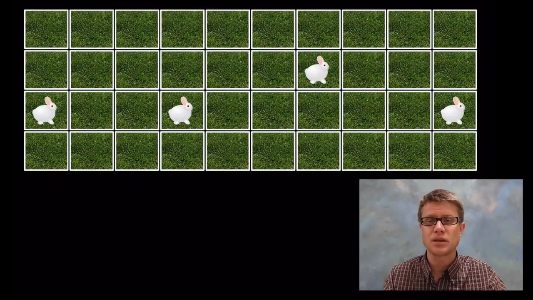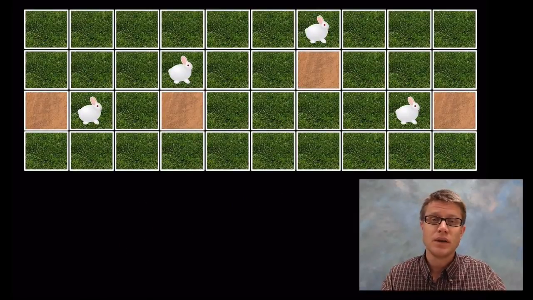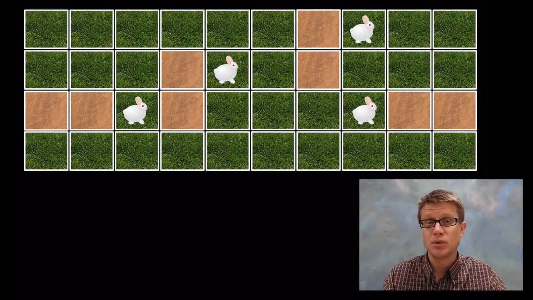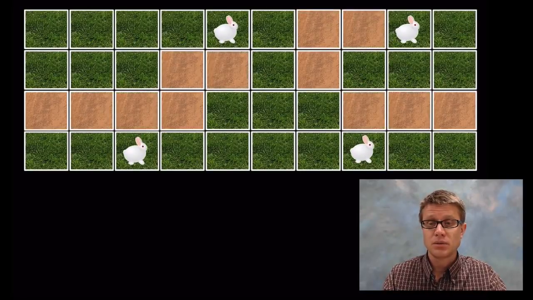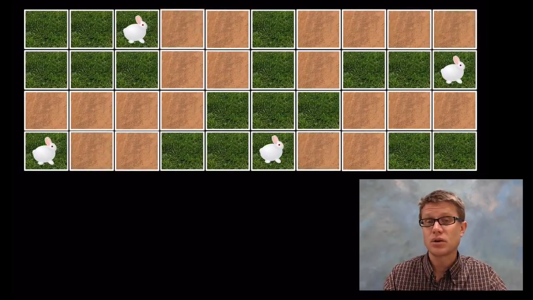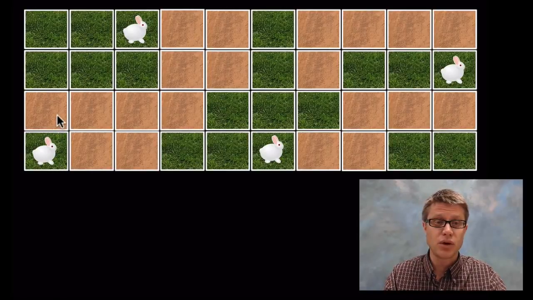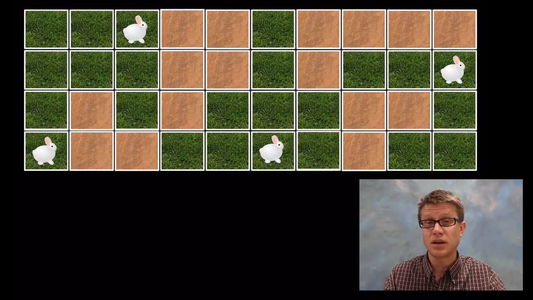And so let's put our rabbits on the grass. What are they going to do? They're going to eat the grass, and as they do so, that grass is going to go away, and they're going to have to move on to another area. And so luckily there's more grass for them to find. But eventually they'll eat their way into a corner. And so this rabbit right here has a problem. If this grass didn't grow back, it would really be stuck. And so if we had much more than 4 rabbits, we would have exceeded the carrying capacity.